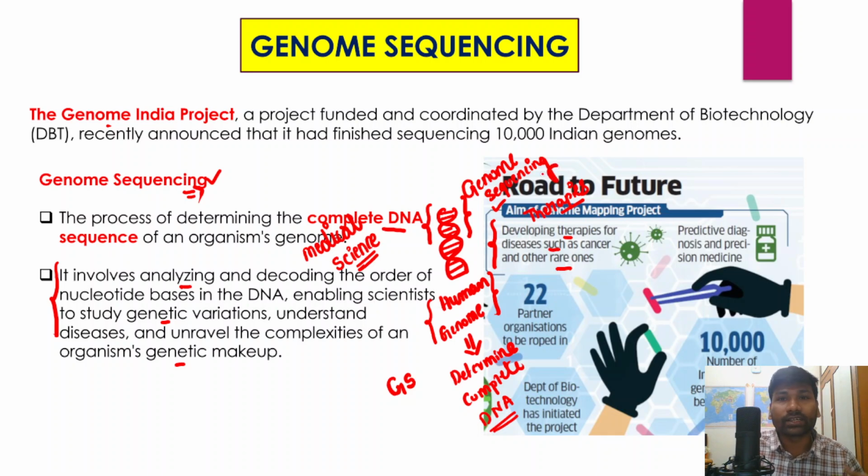And the second important aim of genome sequencing is predictive diagnosis and precision medicine. So what exactly is precision medicine? For example, a human being is infected with a certain disease.